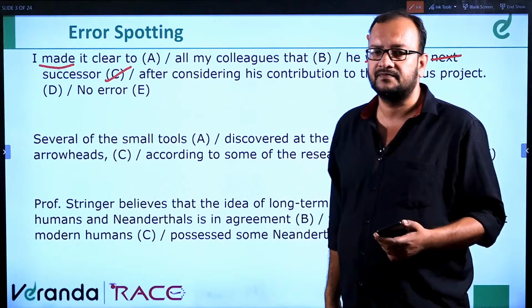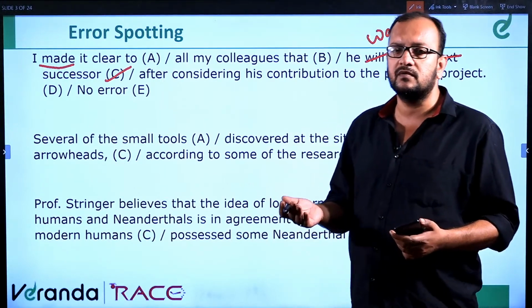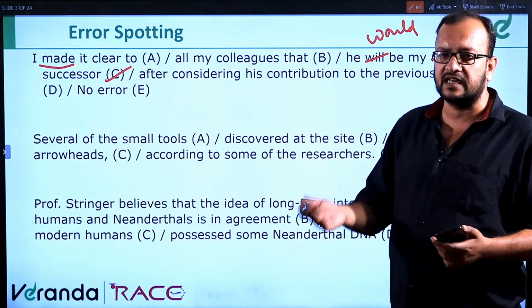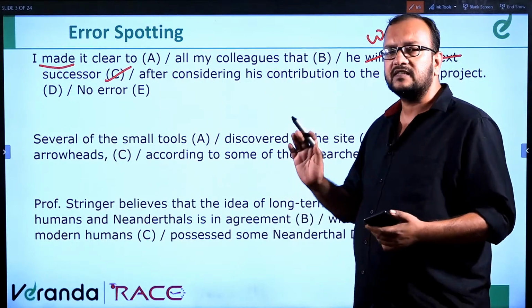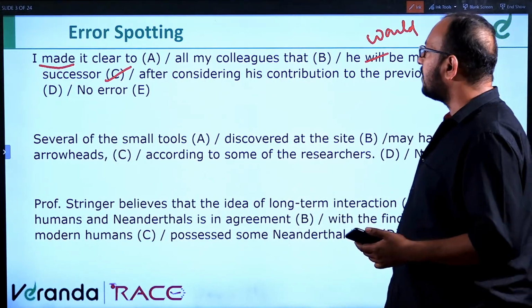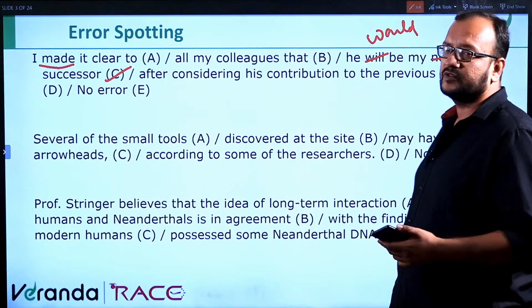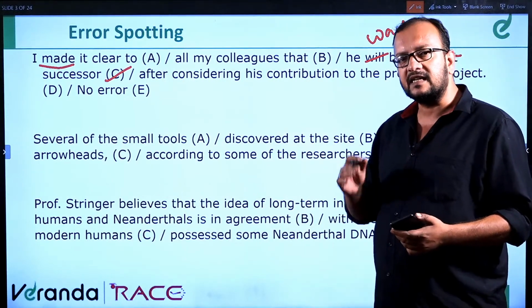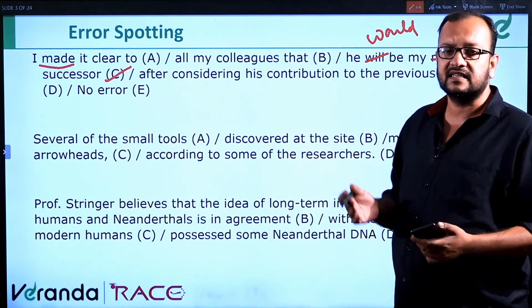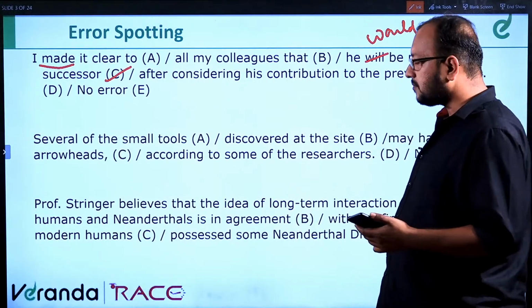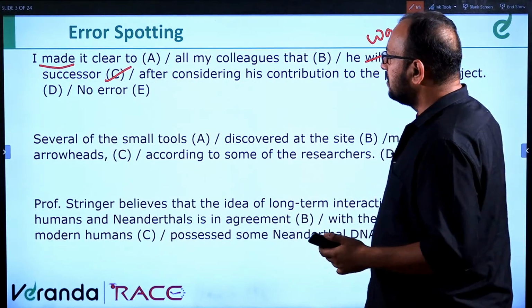Successor means the next one, one who comes in the list, consecutive. So it would be only successor. He would be my successor after considering his contribution to the previous project. Clear? Successor means the next in succession. Okay. Next question.